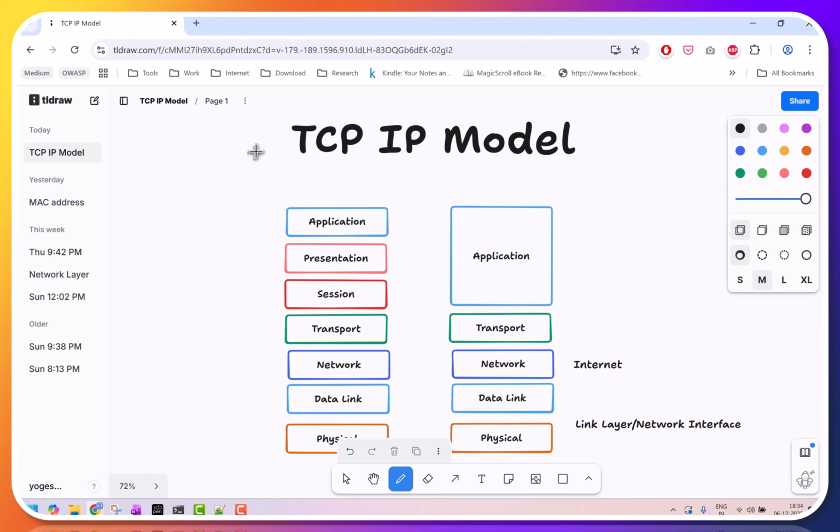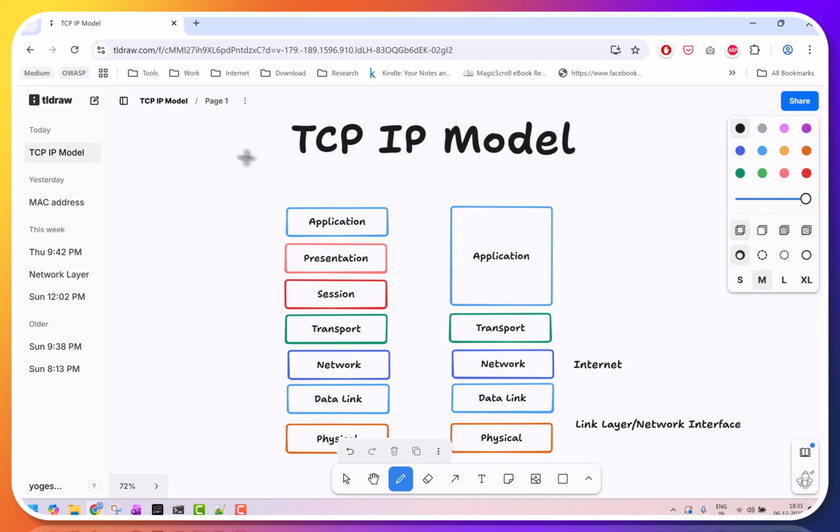So in this session, we will try to understand: is there any other model that exists apart from the OSI model, and which is the model that is mostly used in real-time networks? These two questions we will try to answer, and we will also try to understand what the other famous models are. Okay, so let's start.